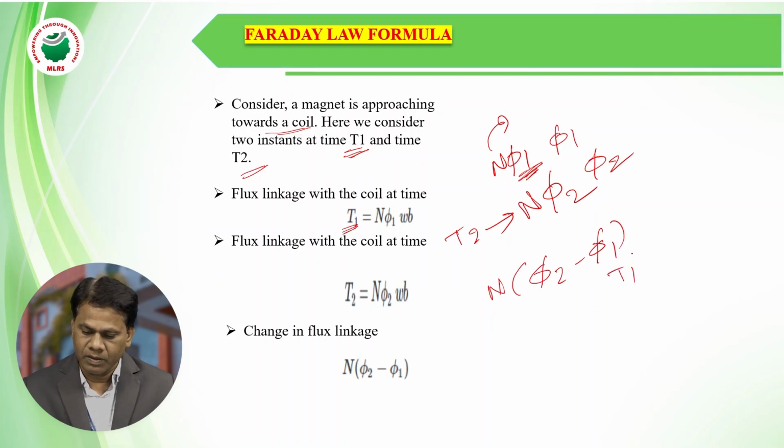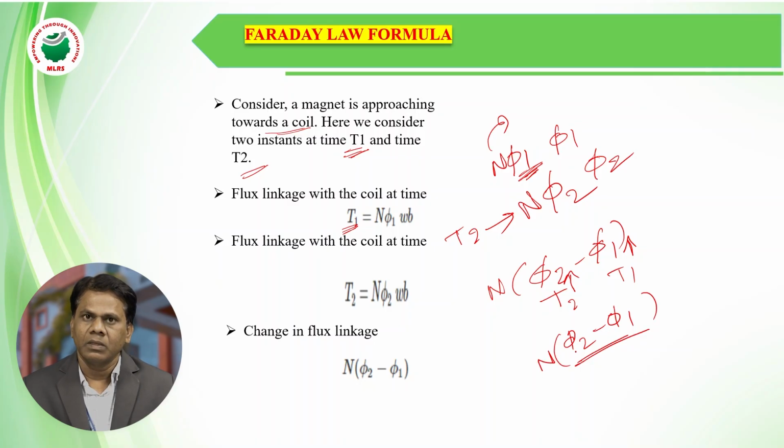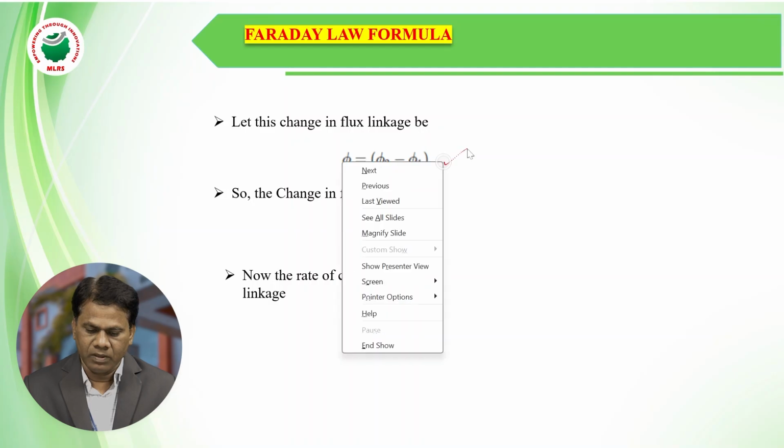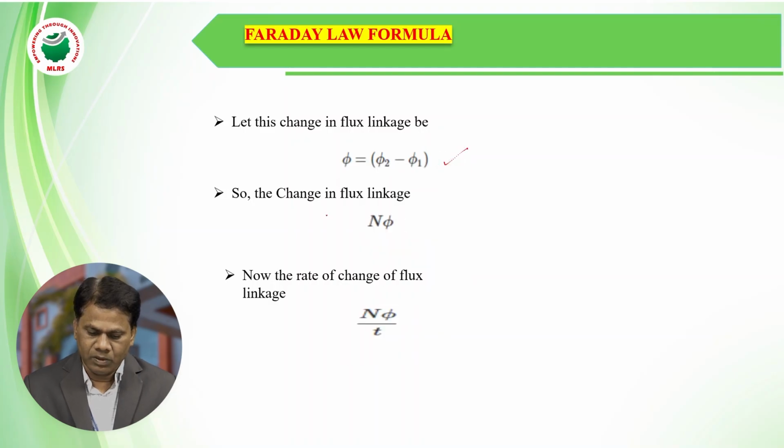At T1, this is the flux linking with the coil. At T2, the flux linking with the coil is phi2. The total change in flux is phi2 minus phi1. So with the number of turns, N into phi2 minus phi1 is the total change in flux linkages with a coil at different instants T1 and T2. So the change in flux linkages is N into phi2 minus phi1.